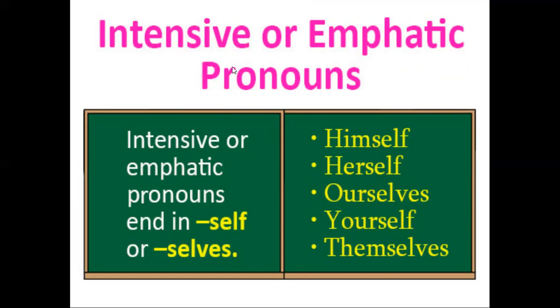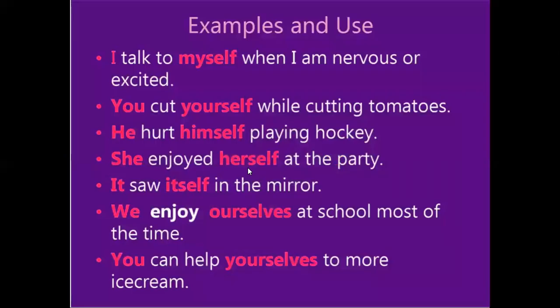Intensive or emphatic pronouns end in self or selves. So always the pronouns end in self or selves. You can see here himself, herself, ourselves, yourself, themselves. So you should add self and selves to the pronouns. So these are called emphatic pronoun. Emphatic pronoun is otherwise known as intensive pronoun.